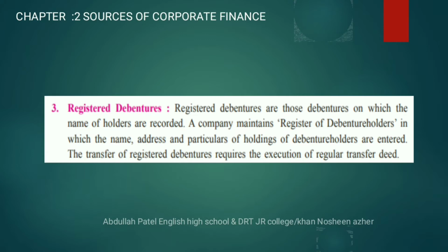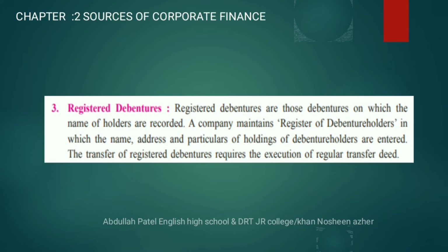One of the registers is for debenture holders, where the name of the owner, address and particular details should be registered with the company. What is given in this paragraph is the same: registered debentures are those on which the name of the holder is recorded with the company. A company maintains a register of debenture holders, in which their name, address and particular holding of debentures are entered.